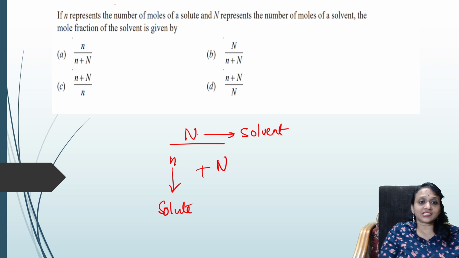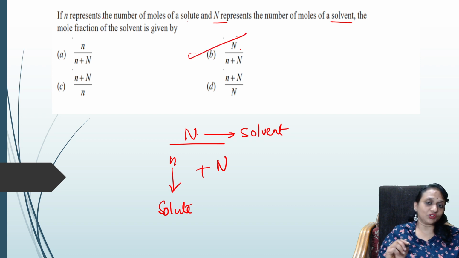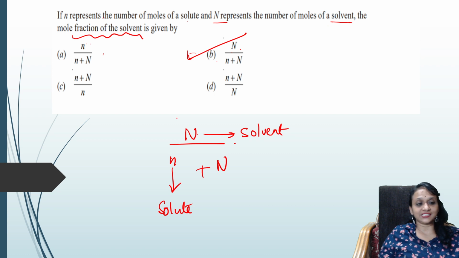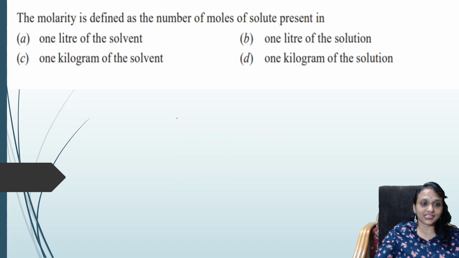They have already given that capital N represents the number of moles of solvent and small n represents the solute. So you can take the formula as number of moles of the solvent divided by the total number of moles. So option B is the correct one. Correct now, students? Suppose if they ask you solute, then you would take the other formula. If they ask you solvent, you take this. They have asked me here mole fraction of the solvent, that's why I have taken the second formula. Easy.